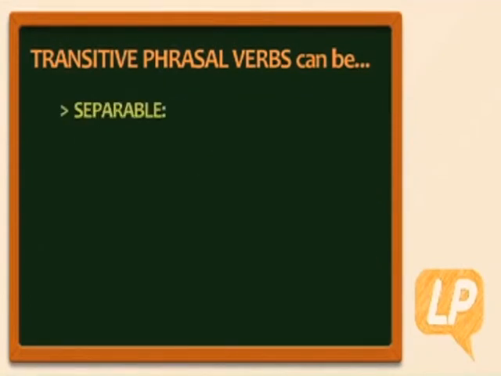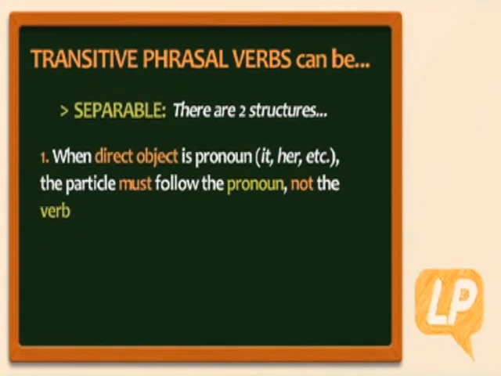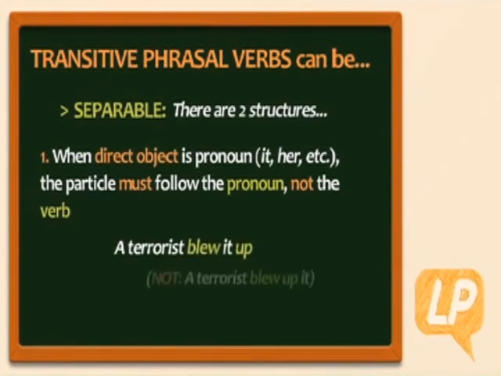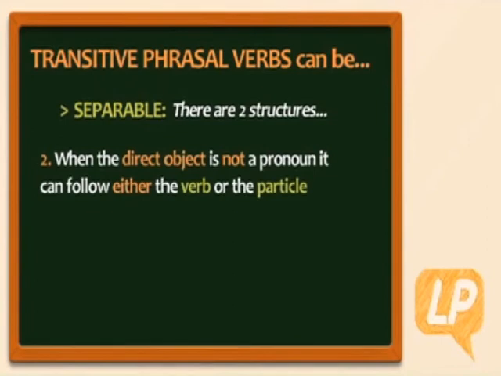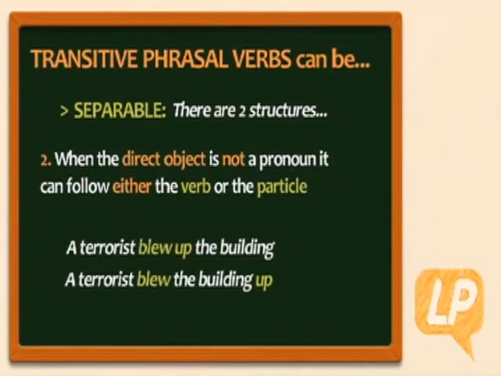Separable phrasal verbs have two structures. When the direct object is in the form of a pronoun, it, her, etc., the particle must follow the pronoun, not the verb. For example, a terrorist blew it up, not a terrorist blew up it. When the direct object is not a pronoun, it can follow either the verb or the particle. For example, a terrorist blew up the building, a terrorist blew the building up.